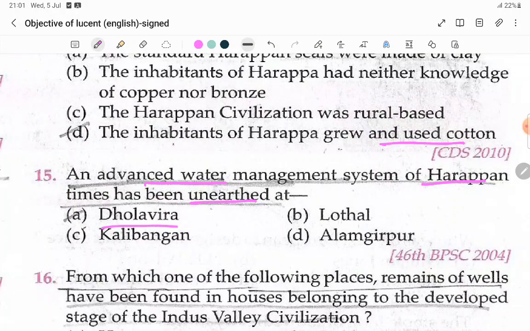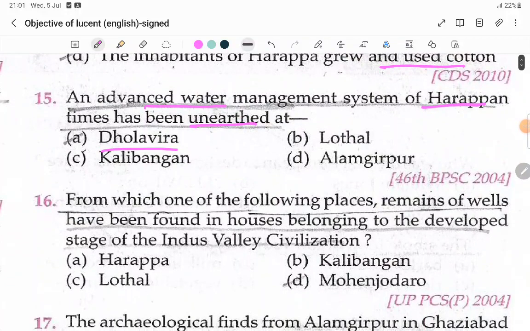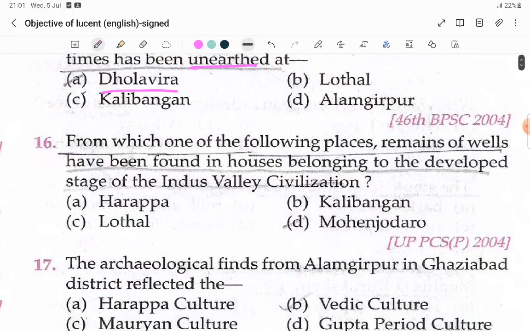At Dholavira there is a dam, so we found this kind of information. In the Mohenjo-daro movie also, if you see, you can see a dam being blasted. That is Dholavira. Which of the following places has remains of wells found in houses belonging to the developed stage of the Indus Valley civilization? That is Mohenjo-daro.